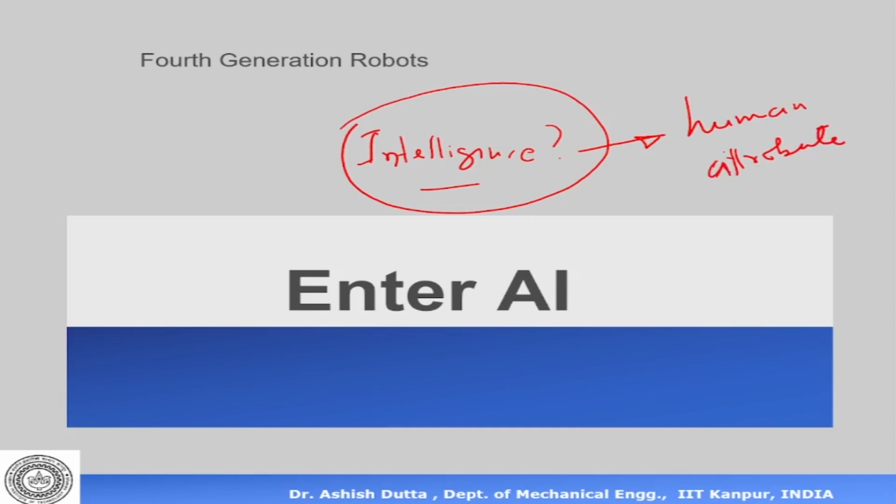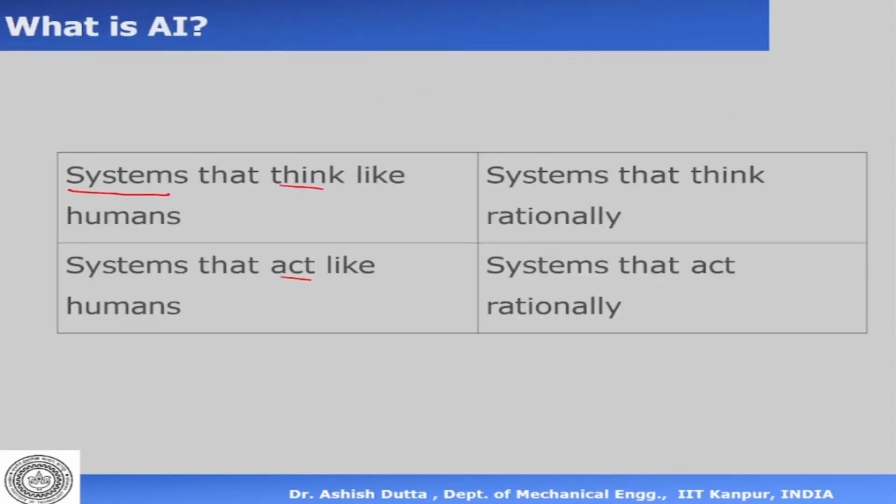What I mean by this is, whenever we talk about intelligence, we try to relate it to a human or human attribute of intelligence. What do you mean by intelligence? If I say, are you intelligent, or he's more intelligent than him, what does that mean? There is this human attribute or connotation or attachment which automatically comes when we talk about the word intelligence. In terms of a system, here we are relating ourselves only to robots. So we might say that robots that can think like humans and robots that can act like humans. Now, what does that mean? That essentially means systems that can think rationally and systems that can act rationally.